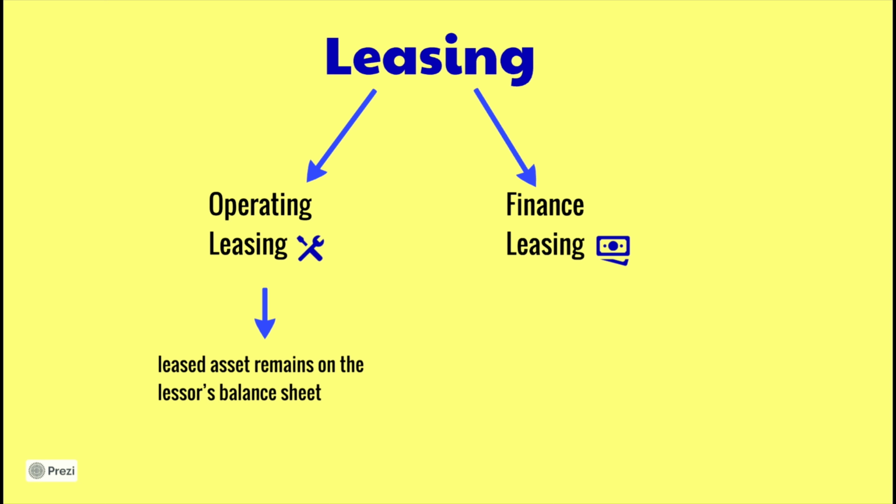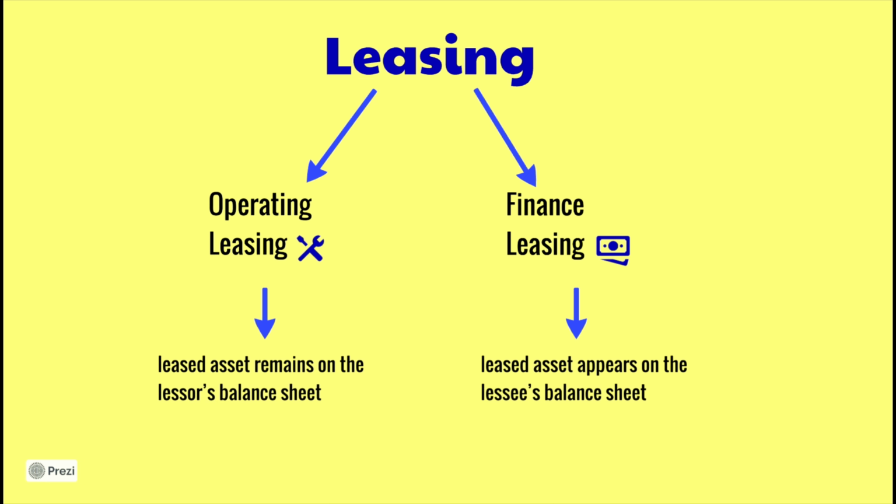In finance leasing, however, the leased asset appears on the lessee's balance sheet. In this case, the production machine, for example, is added to the lessee's fixed assets, and in addition to the lease payment, depreciation of the machine is also recorded since it is now included in the lessee's balance sheet. For companies, it has direct consequences whether a leased asset is classified as operating leasing or finance leasing.